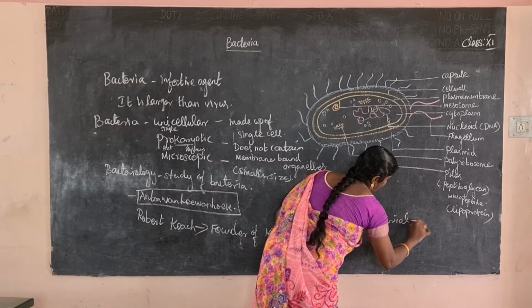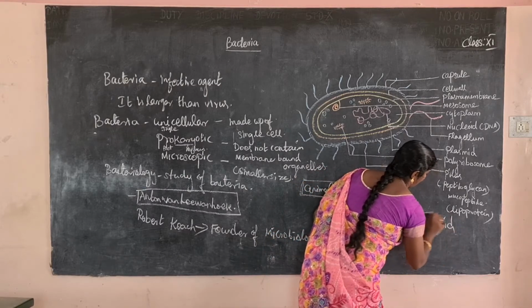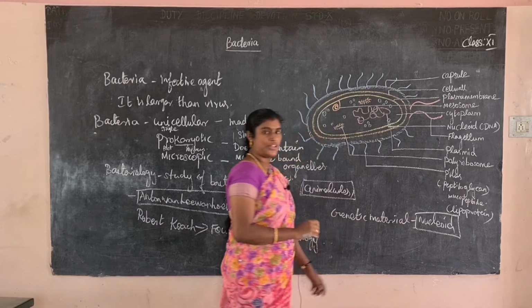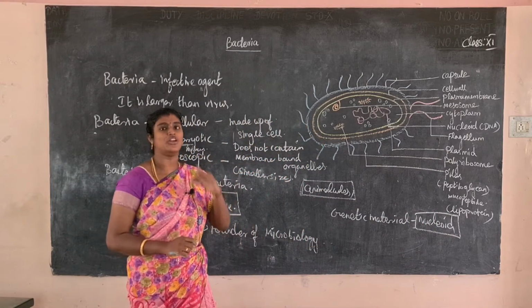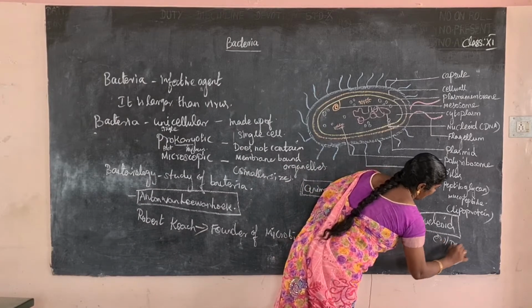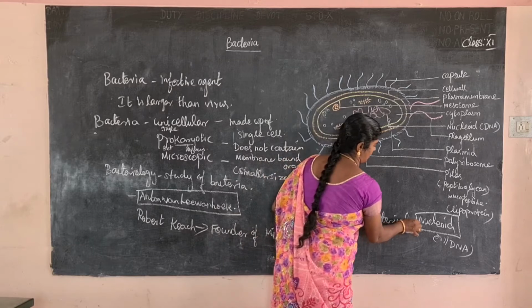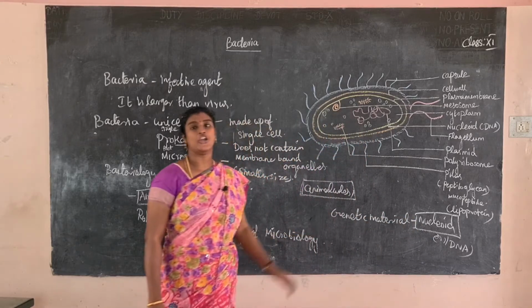What is the use of the genetic material? It passes genetic characters from one generation to the next generation. ஒரு generationல இருந்து next generationக்கு characters எடுத்துட்டு போறது தான் nucleoid or DNA.